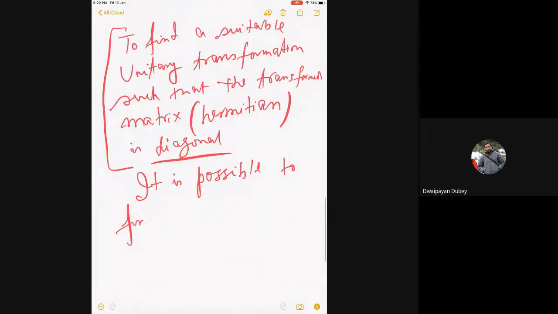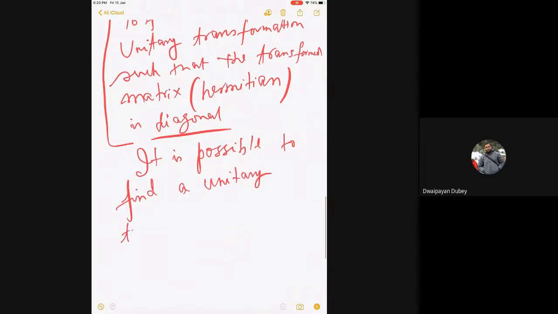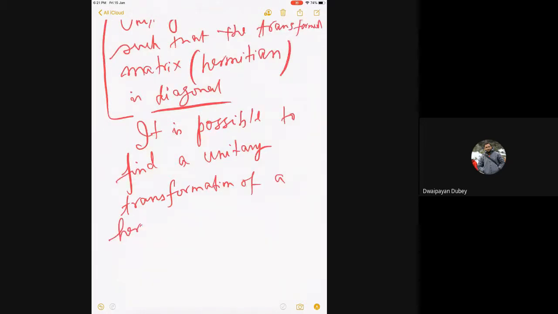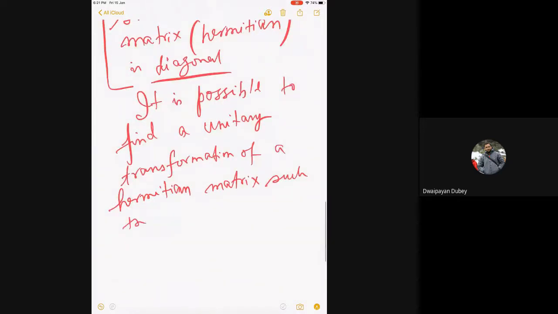It is possible to find a unitary transform of a Hermitian matrix such that the transformed matrix is diagonal.